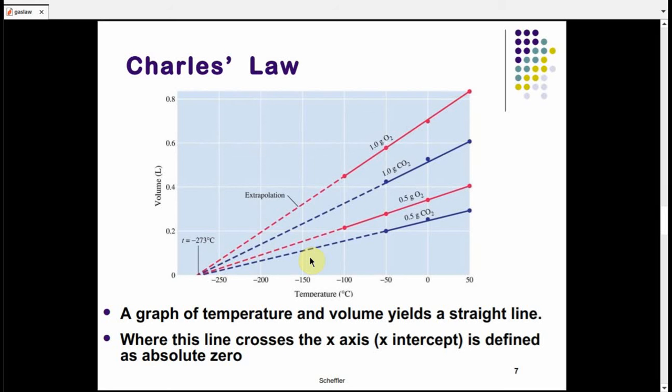As you see here, this is a graph for Charles's law. From the graph, you see that all the lines come as a straight line starting from this point called absolute zero. Absolute zero is not 0 Celsius, it's negative 273 Celsius, which equals 0 Kelvin. And we will learn a definition for this later.